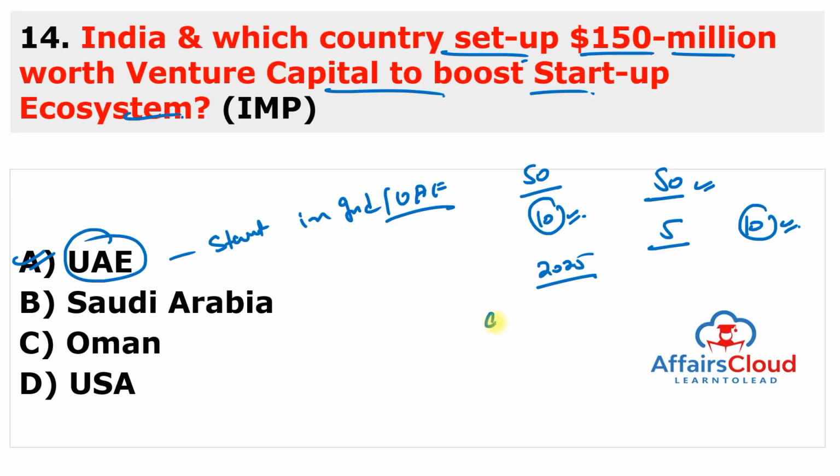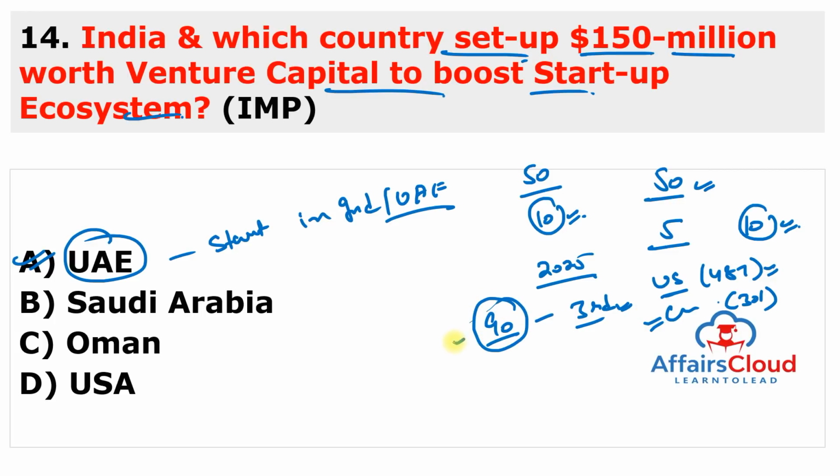So remember, India with 90 unicorns is the third largest unicorn hub behind the United States of America. USA is on the first spot, total 487 unicorns are there, and China, total 301 unicorns, is on the second rank, and India with 90 unicorns is on the third spot, and fourth rank goes to United Kingdom. Total unicorns are 39. This is according to the Global Unicorn Index. So remember, India is on the third spot.